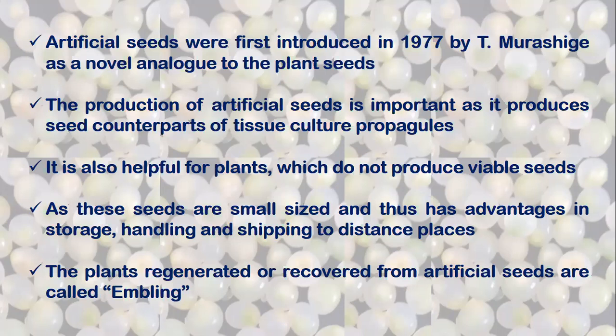So it is a kind of dual benefit situation. It is also helpful for the plant which do not produce viable seed. So we can produce the synthetic seeds for the plants which otherwise do not produce seeds. There are good number of plants which do not produce the seeds. So we can produce the synthetic seeds for them.